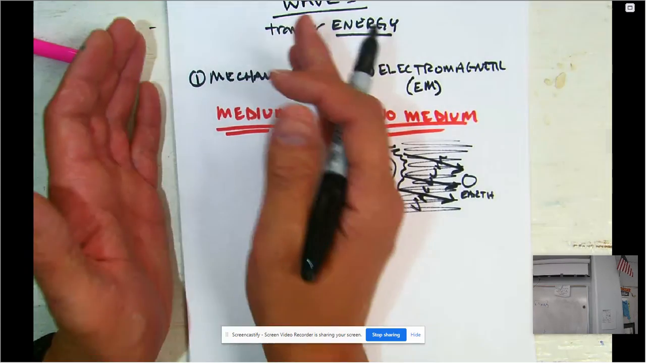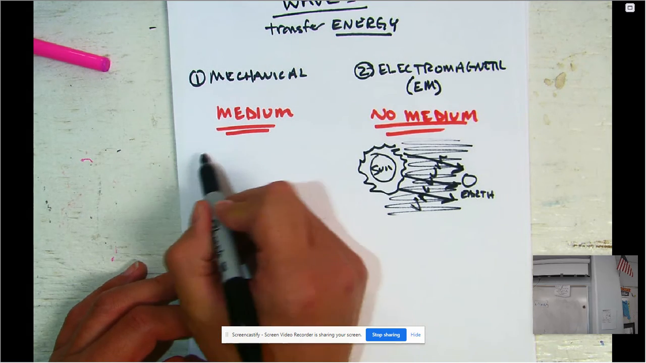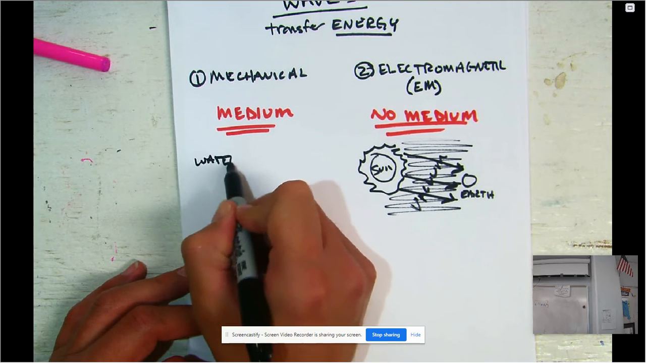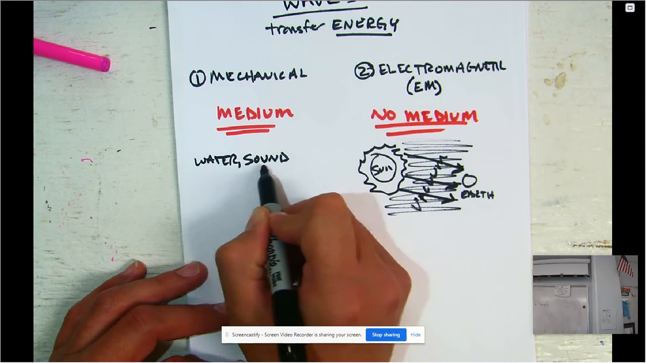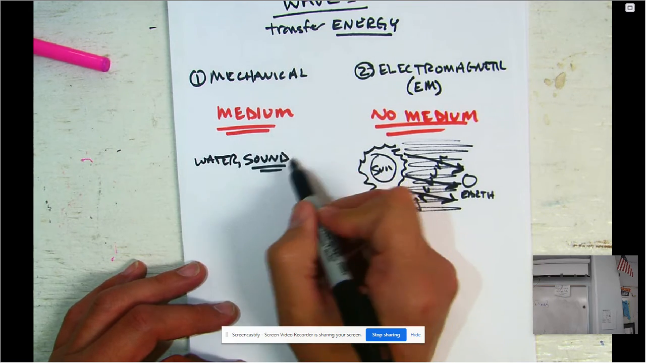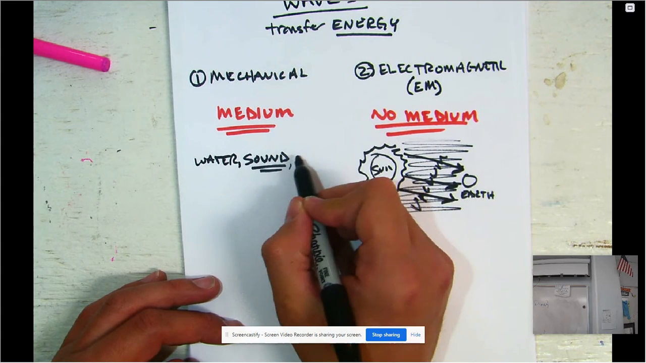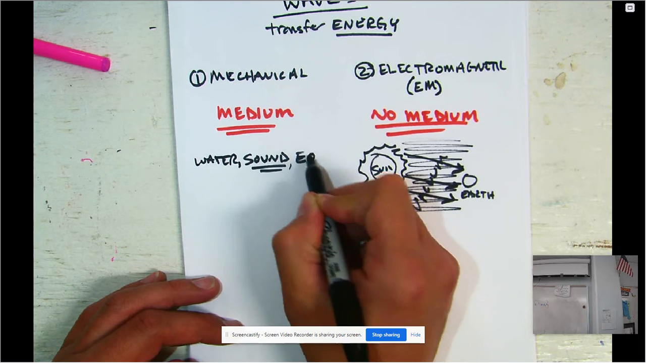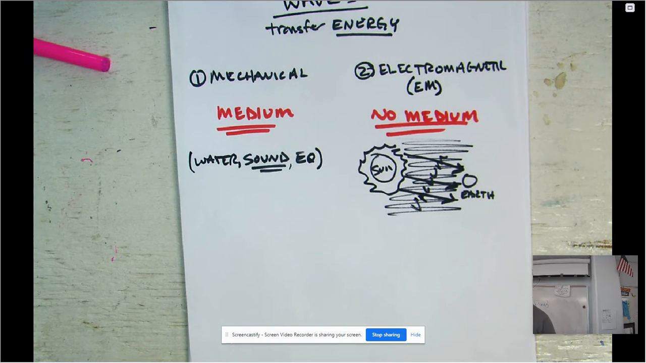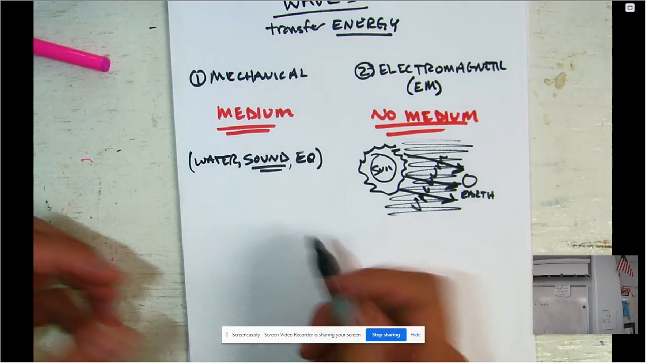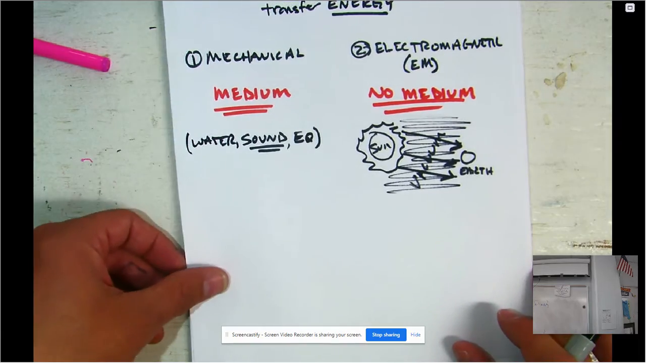Okay. So let's focus on mechanical. Some examples of mechanical waves would be, like we've already stated, water. Sound is the big one, and we'll talk about that one. Sound. Water waves, we said earthquakes. We'll just put EQ for earthquake. So these are some examples of mechanical waves, something where you have to have a medium, something to travel through.